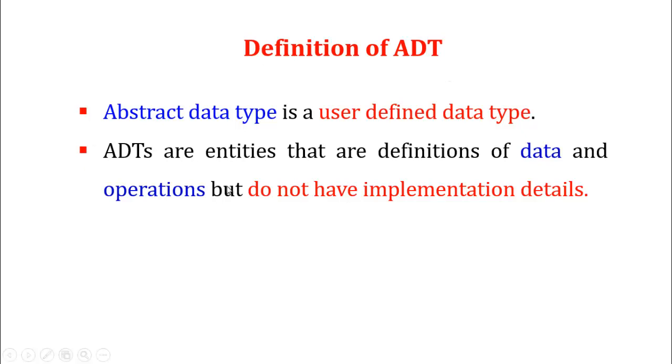They hide certain implementation details from the user and display only the data and its operations. That we call abstract data types.